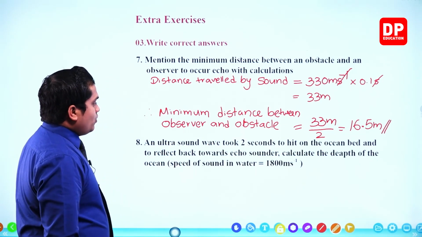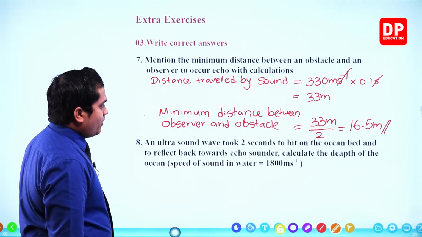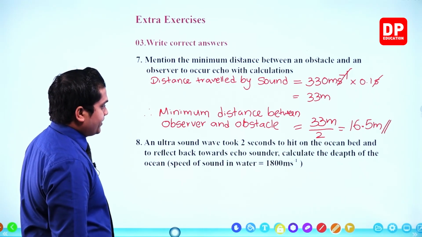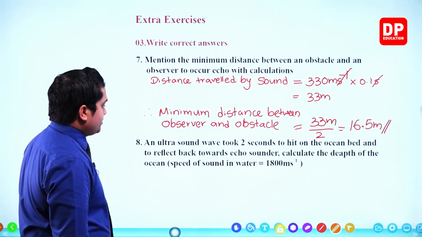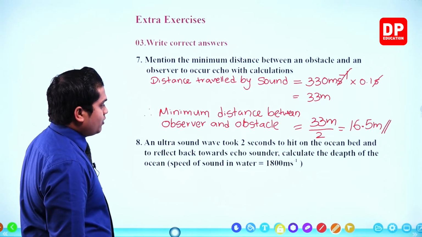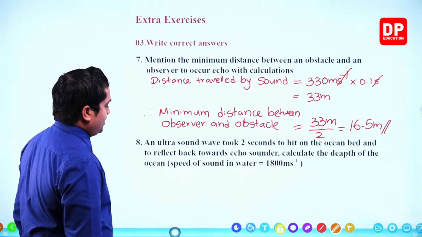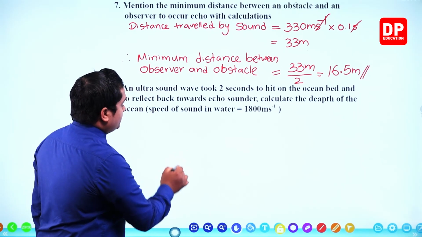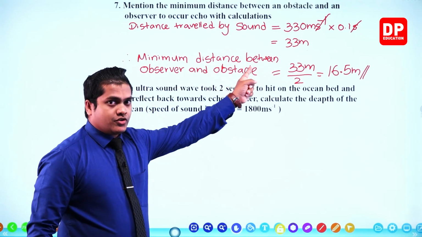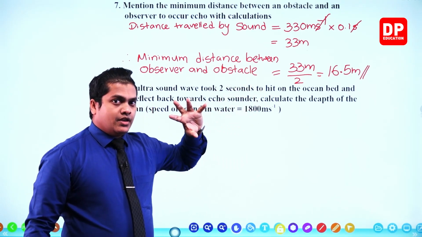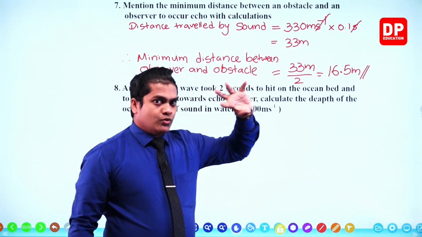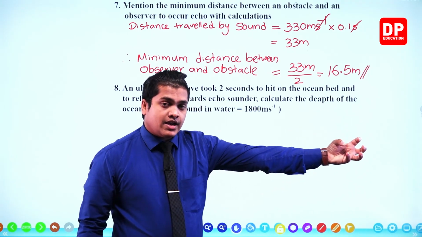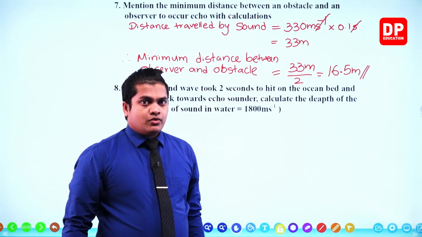Next one, an ultrasound wave took 2 seconds to hit on the ocean bed and to reflect back towards the echo sounder. Calculate the depth of the ocean. Speed of the sound in water is 1800 meters per second. Right, a good question. Can you remember I told you that sound wave is going to emit from an observer, then hit on a certain surface, and once again it should come to the original position.